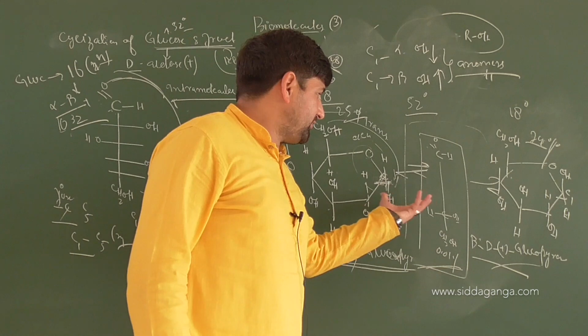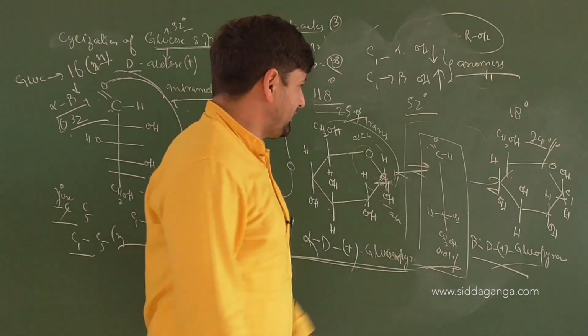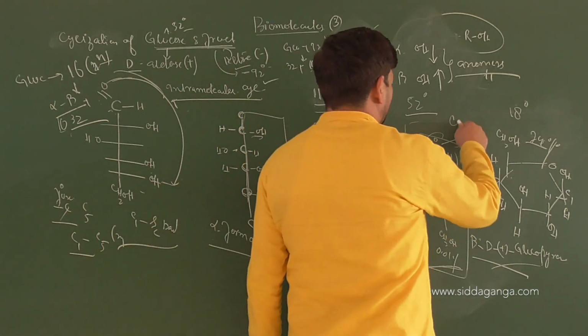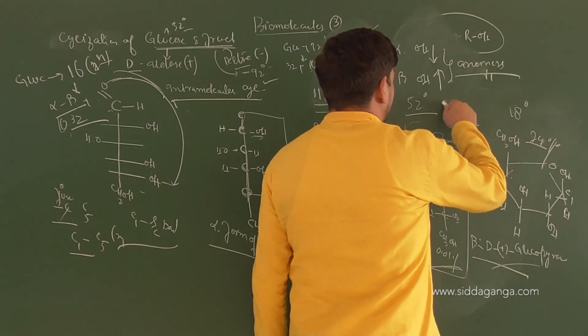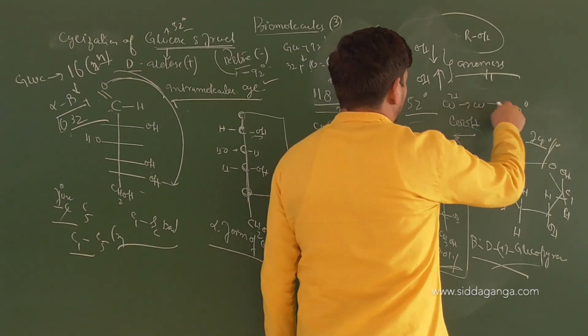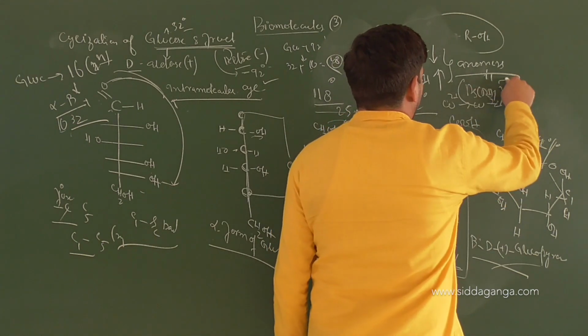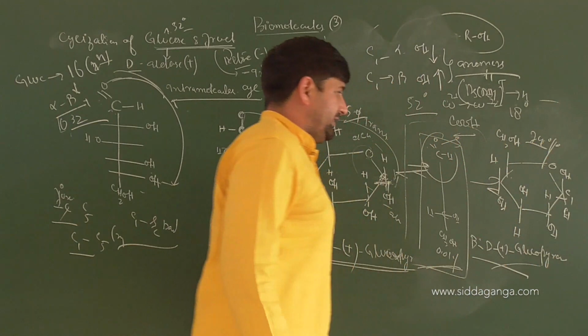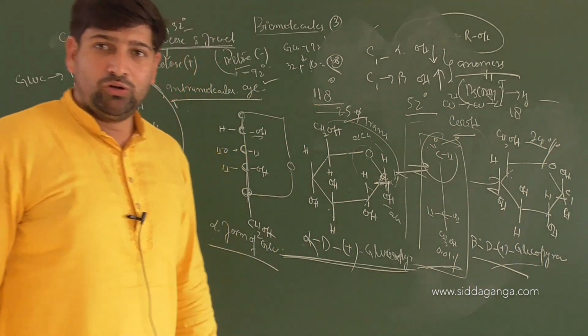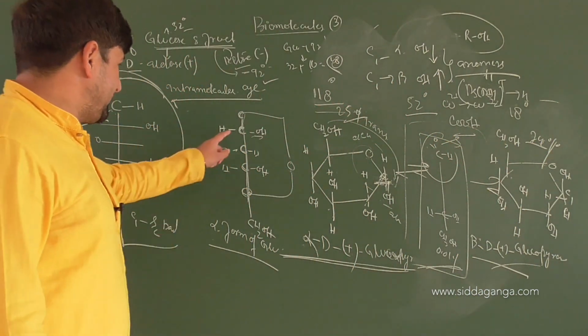So the mutarotation phenomenon is explained. Opening out of the ring, the aldehyde gets free. Oxidation to carboxylic acid will come into play, and conversion of Cu2+ to Cu, or conversion of [Ag(NH3)2]+ to Ag, can come into play in the present reaction. Hope you understand the phenomenon here. Is it clear or not?